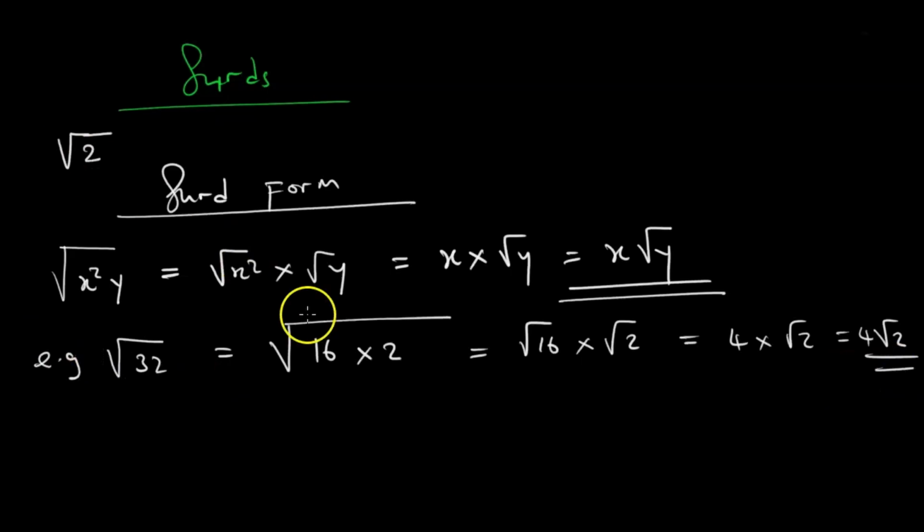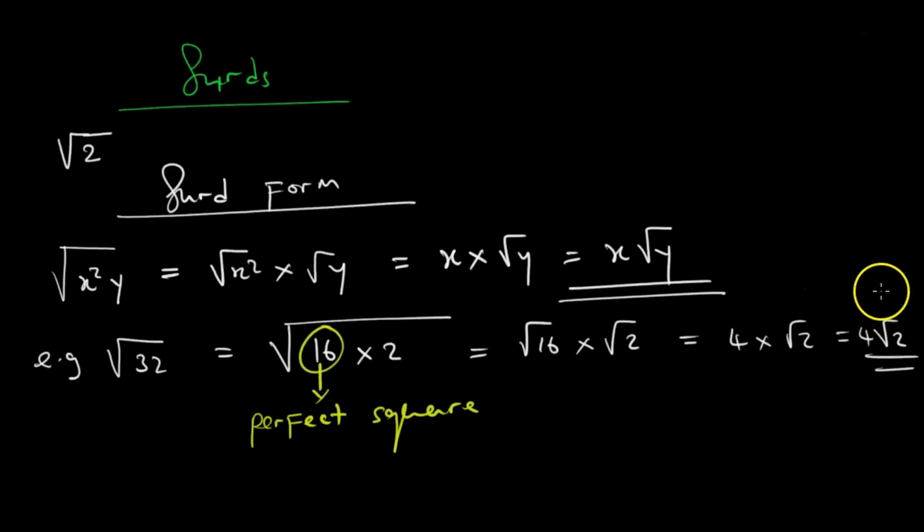What you should take note of is this number 16, it's a perfect square. So one of the numbers should be a perfect square for the surd form to be possible. When we say perfect square, we mean this is a number with a square root, full stop. 16 is a perfect square, 9 is a perfect square, 4 is a perfect square, 25 is a perfect square, 49 is a perfect square, 64 is a perfect square, 81 is a perfect square, 100 is a perfect square, endless. They are just numbers with a square root. Understand? So that is how it's done.